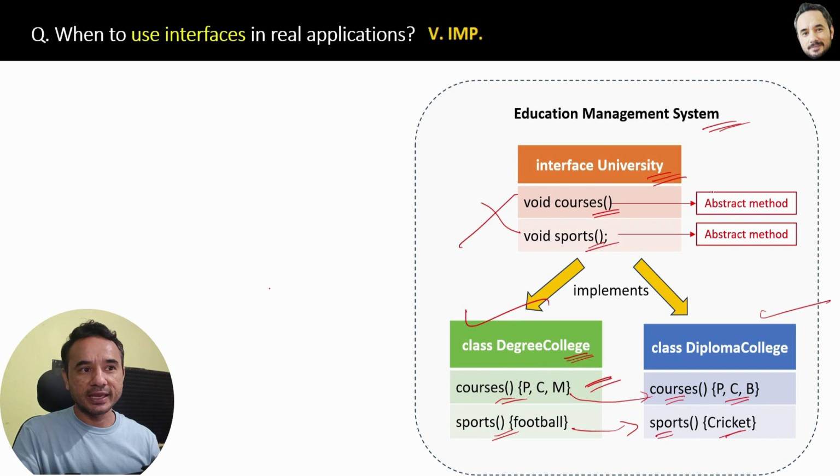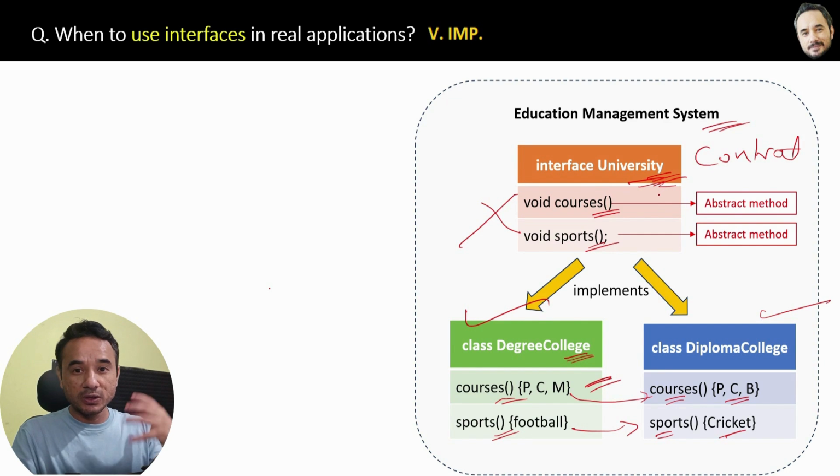Interface is like a contract. Contracts are like rules, meaning the university will say, every college that wants our affiliation must have courses and sports in them. Now what will be the exact courses, what will be the sports, that is the college's choice, but the college must have them.